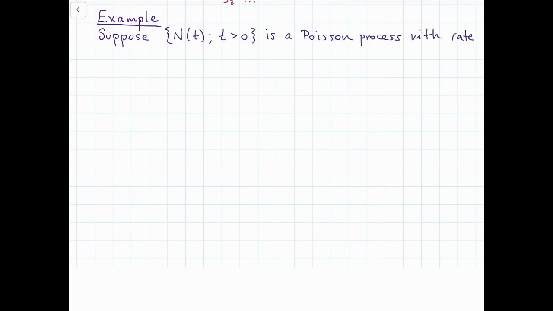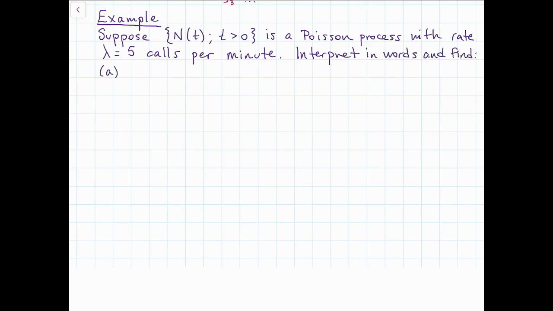Lastly, for this video, I'd like to look at an example. This is one of the ones from the back of the course notes. Suppose that we have a Poisson process with a rate of lambda equals 5 calls per minute. You can always tell something is a rate if it's given as a number of events per minute. I want you to interpret in words and find the numerical value of the following things.